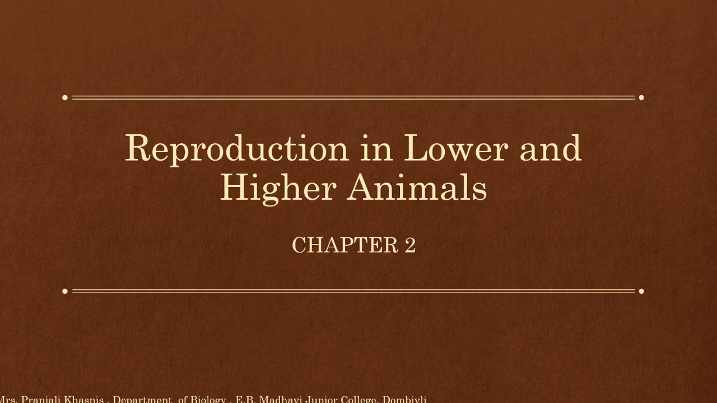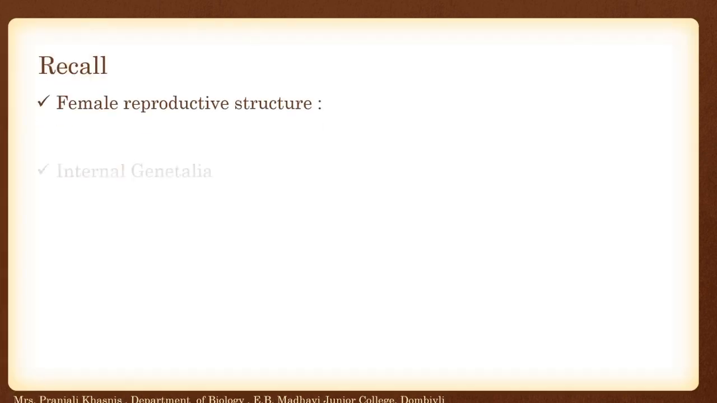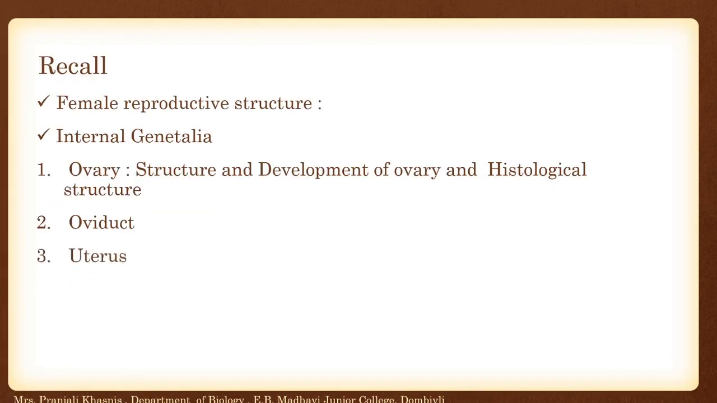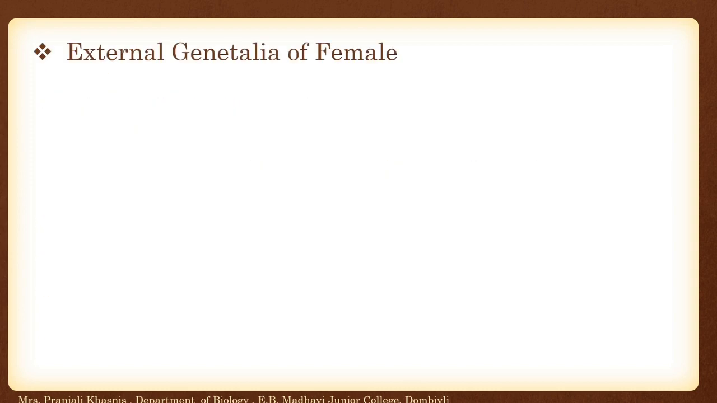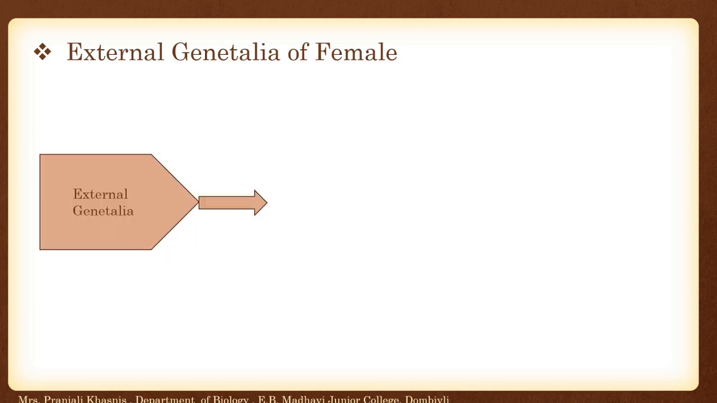Let us start with our next lecture. We will revise what we have done in the previous lecture. So we have seen female reproductive structures, internal genitalia, we have done with it. Today we are starting with external genitalia of female.